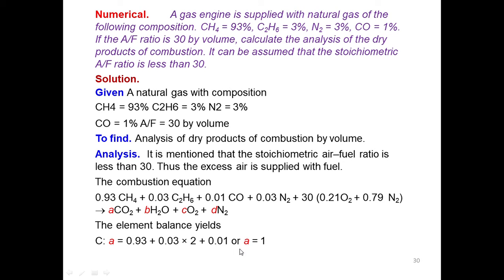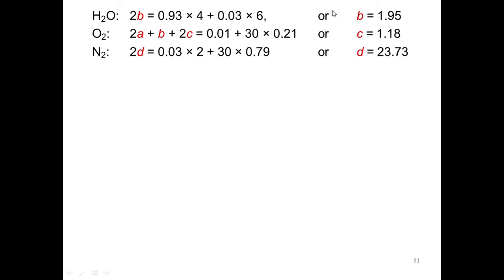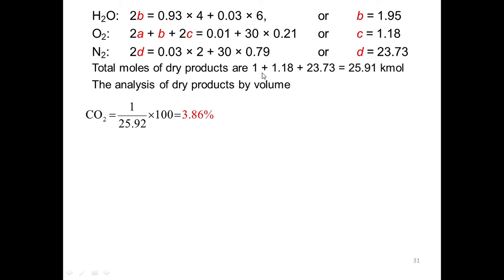So what I am going to add here is A, C and D. I am not considering B because B is for H2O. So that's why it is not considered here. So it will come to 25.91 kilomoles that will be generated when you burn 1 mole of fuel. When you burn 1 mole of fuel, 25.91 kilomoles of dry combustion products are generated.